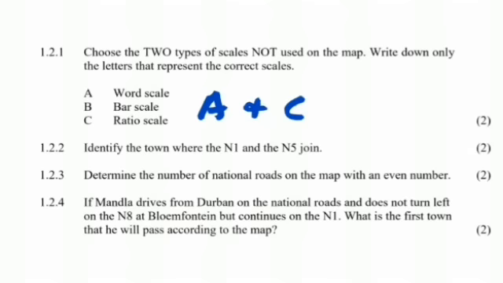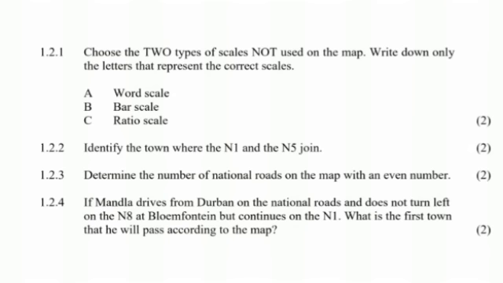Write only the letters that represent the correct scales. We had already said that the map we have on the bar we have on the map is a bar scale. So A and C are not the correct scales that we are using. We're not using a word scale, we are not using a ratio scale, because we had already seen that it is a bar scale. And then in 1.2.2 it says, identify the town where the N1 and the N5 join.